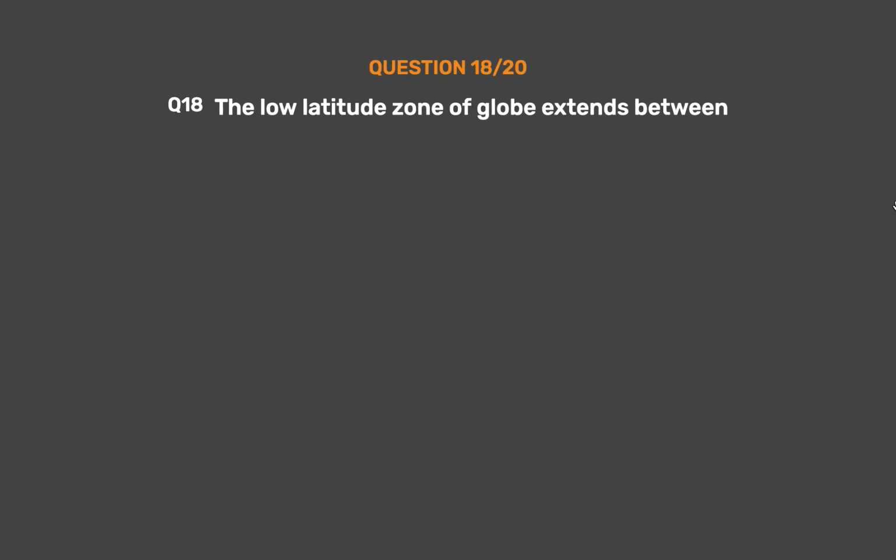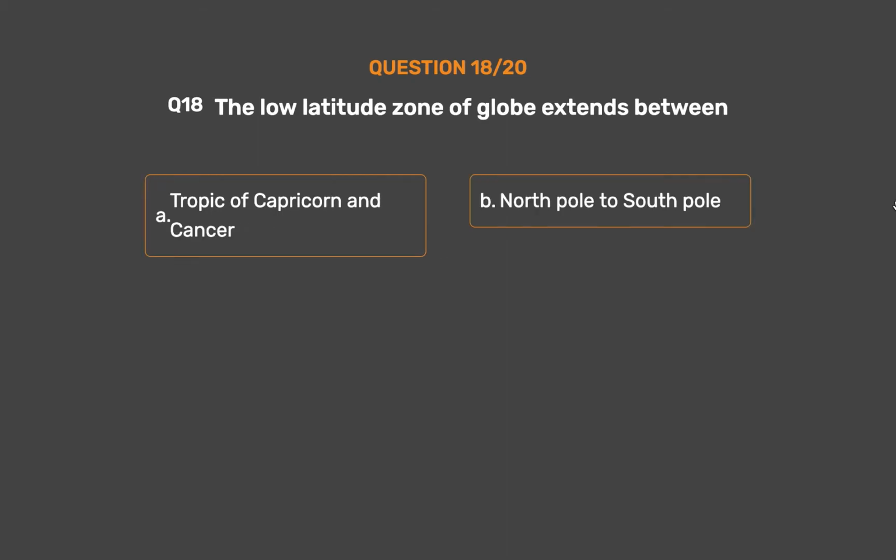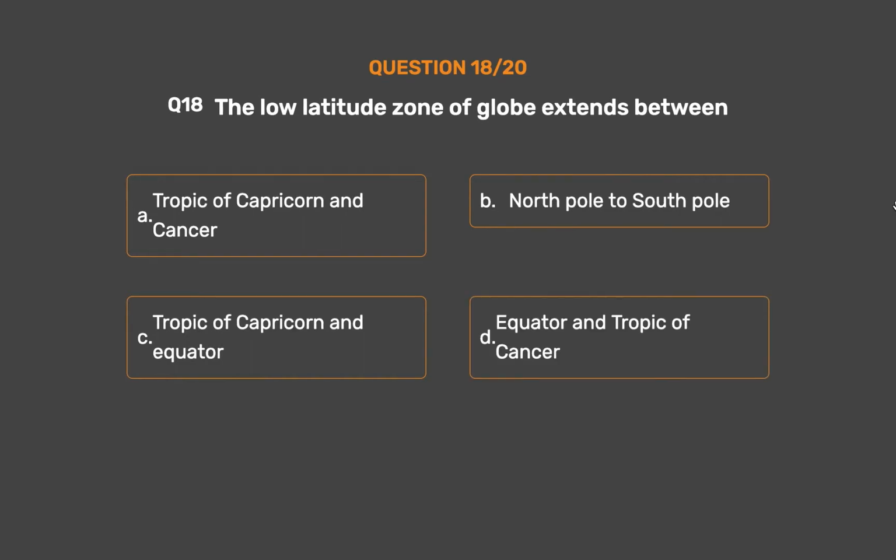Question number 18. The low latitude zone of the globe extends between: Option A. Tropic of Capricorn and Cancer. Option B. North Pole to South Pole. Option C. Tropic of Capricorn and Equator. Option D. Equator and Tropic of Cancer.